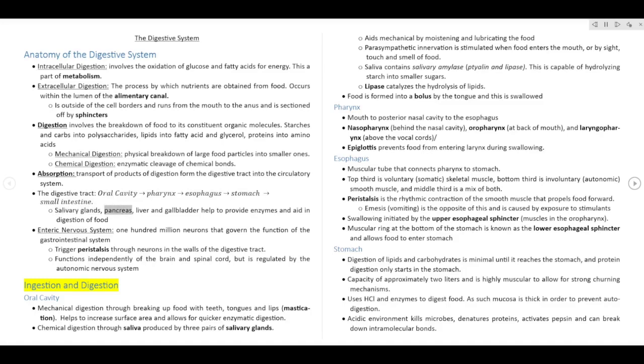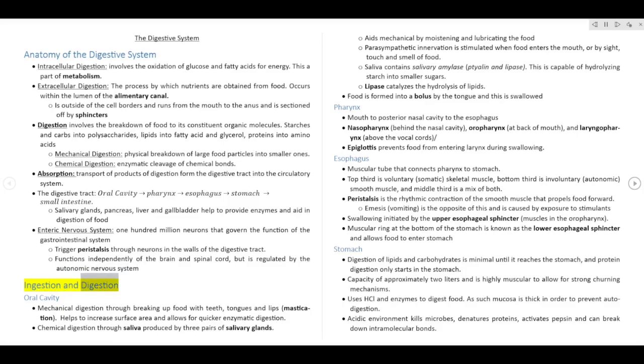Salivary glands, pancreas, liver and gallbladder help to provide enzymes and aid in digestion of food. Enteric nervous system: 100 million neurons that govern the function of the gastrointestinal system. Triggers peristalsis through neurons in the walls of the digestive tract. Functions independently of the brain and spinal cord, but is regulated by the autonomic nervous system.